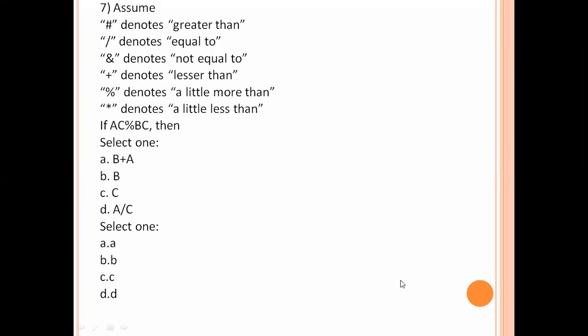Next. Hash denotes greater than, divided by denotes equal to, and denotes not equal to, plus denotes less than, percentage denotes a little more than, into denotes a little less than. If AC percentage BC, then AC a little more than means greater than BC. That means A greater than B, A greater than C. Similarly here, C greater than B, C greater than A. That means C is the greater value. So option C is the right answer.